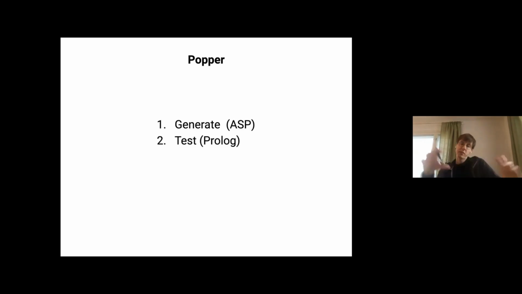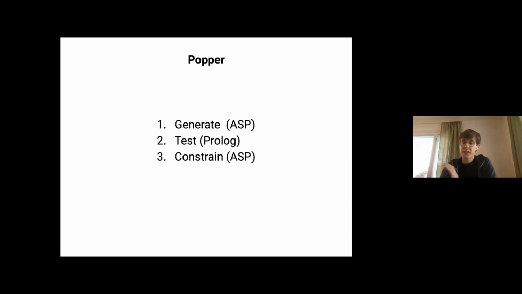So when we actually call the ASP solver, it finds us an answer set. We translate that to a definite program or Prolog program, and test it on the examples. And we use Prolog because it has some nice features in that, for instance, it can handle very large and infinite domains, which is really handy with numerical data. Complex data structures such as lists and things are trivial. So that's why we use Prolog.